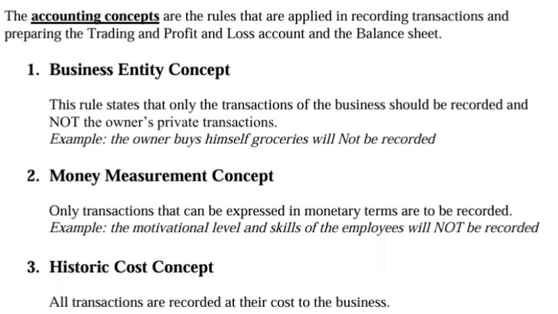So let's look at the accounting concepts now. The accounting concepts are the rules that are applied in recording transactions and preparing the trading and profit and loss account and the balance sheet. We have the business entity concept. This rule states that only the transactions of the business should be recorded and not the owner's private transactions. For example, the owner buying himself groceries will not be recorded. So this is the business entity concept: the business acting as a separate entity.